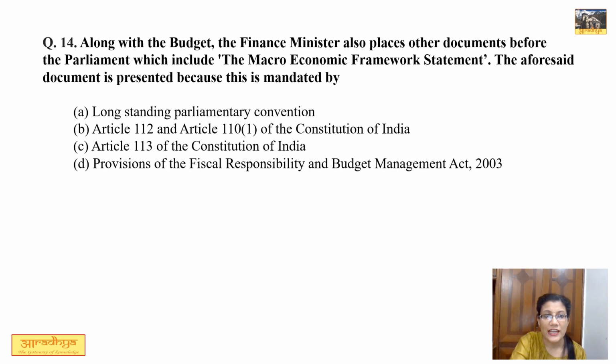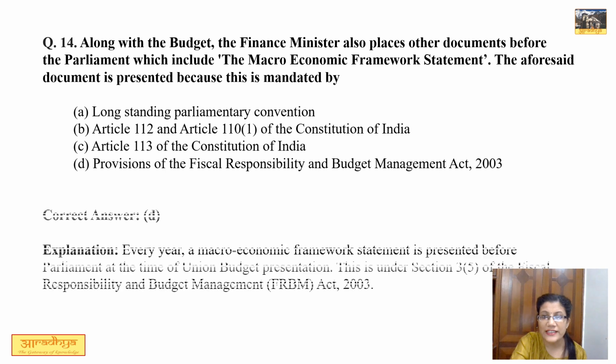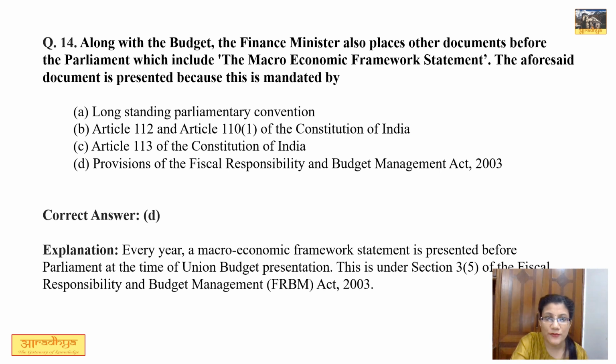Question number 14. Now this is another tricky question. Along with the budget, the finance minister also places other documents before the parliament, which includes the macroeconomic framework statement. The aforesaid document is presented because this is mandated by, and out of 4 options, option D is correct, that is provisions of FRBM Act 2003. This comes under section 3.5 of FRBM Act 2003, which says that a macroeconomic framework statement will be presented before the parliament at the time of union budget presentation. So the correct option is option D.